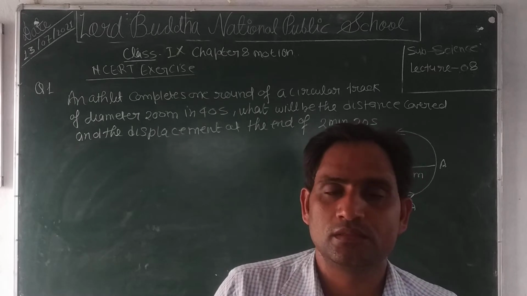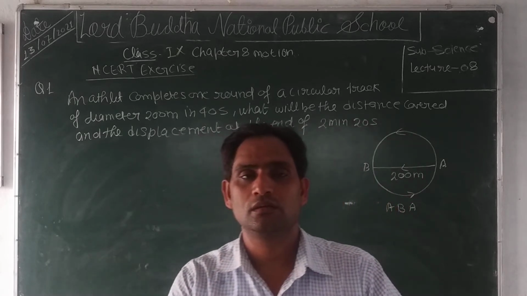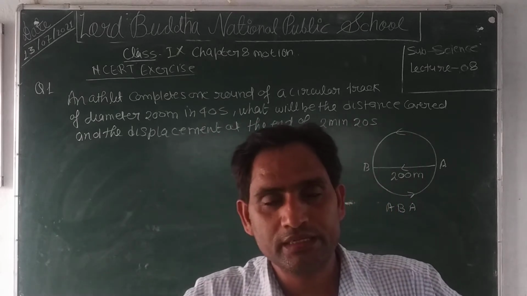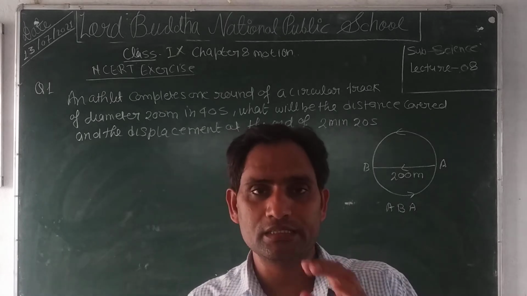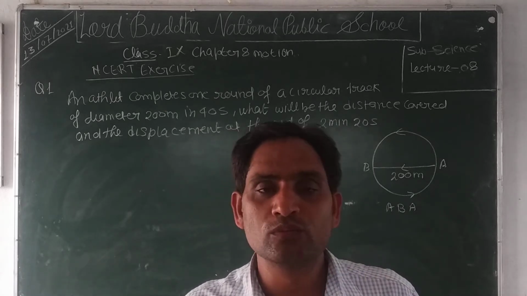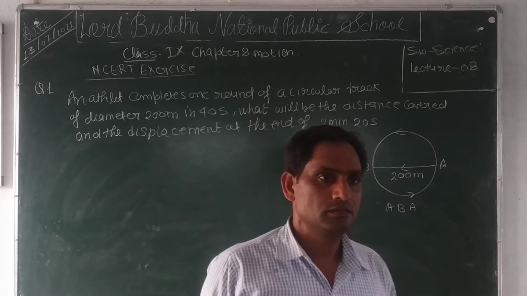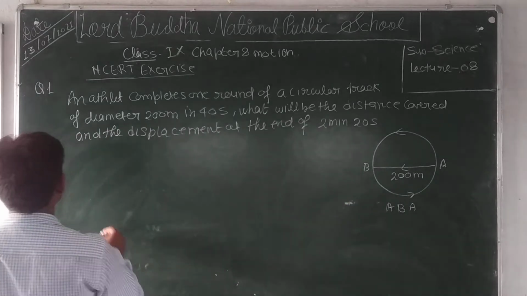The person running around the circular track completes one round in 40 seconds. Clear? Now, solution.